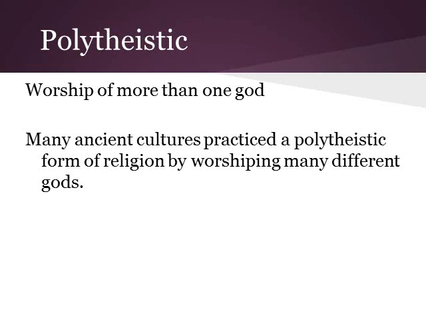Polytheistic, the worship of more than one god. Many of the ancient cultures that we're studying practiced a polytheistic form of religion by worshiping many different gods. In a lot of cases, they took the gods and goddesses and gave them certain powers or certain areas of control. So you might have a god of the sun and a god of the harvest and a god of rain or a goddess of seasons or things like that. And in that sort of setup, that's a polytheistic practice of religion.